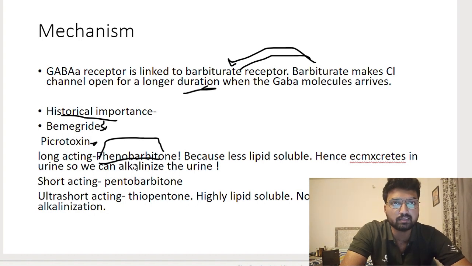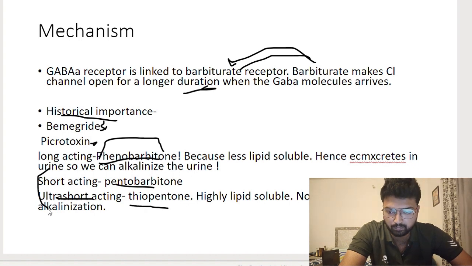By alkalinizing the urine. A few points: short-acting barbiturate, pentobarbital, is never used. Ultra-short-acting barbiturate, thiopentone, is used sometimes in anesthesia. These two drugs are not so soluble in water, so they cannot be removed in the urine.